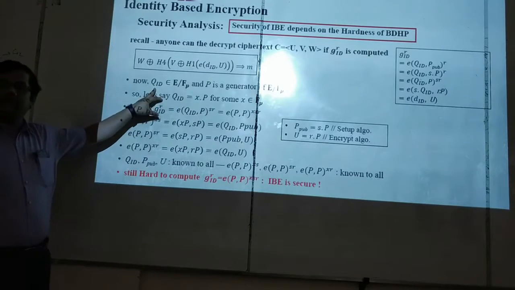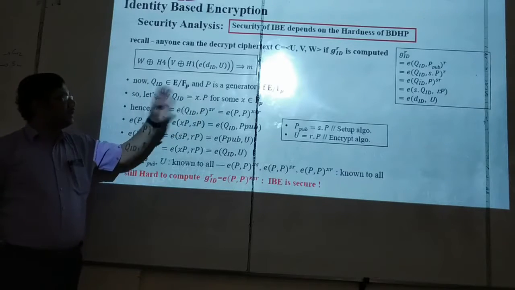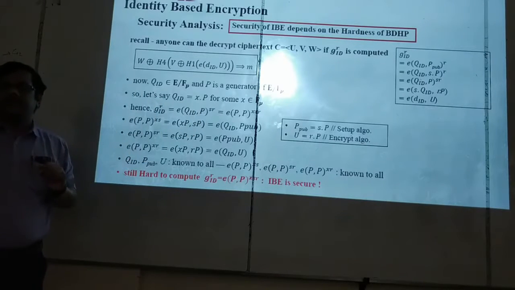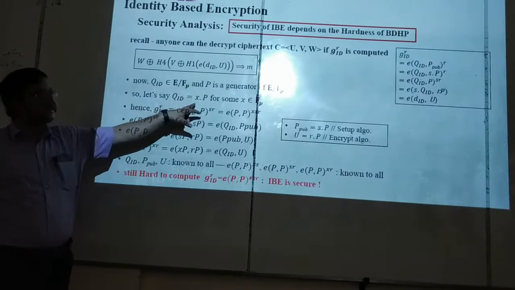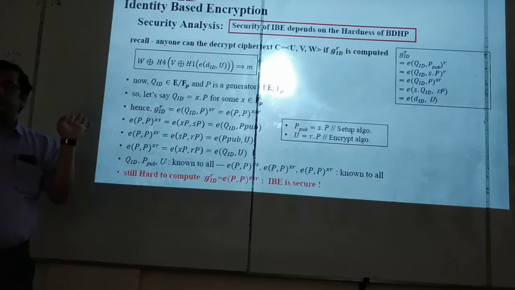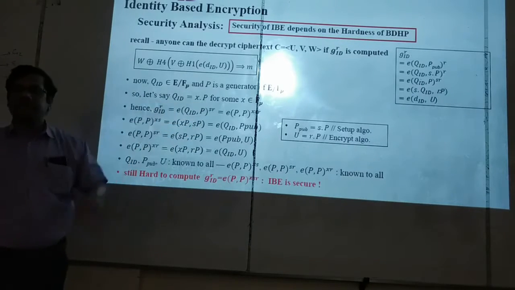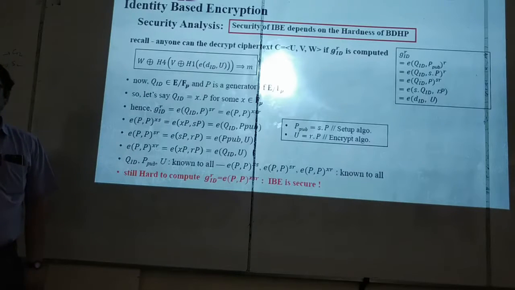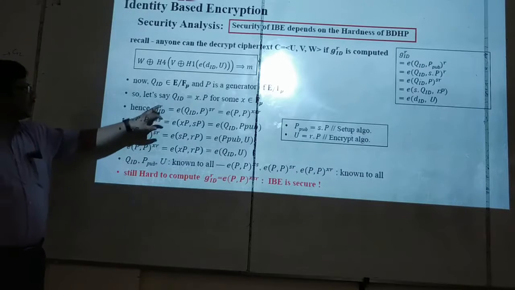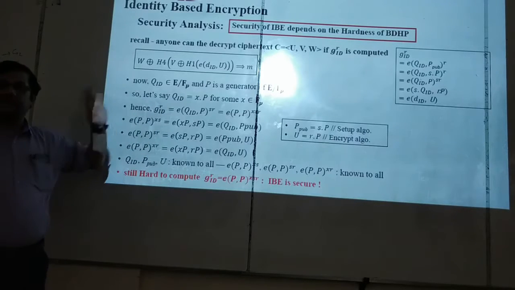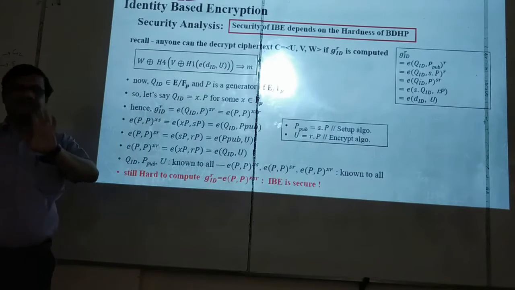Q_ID is a point on the elliptic curve. What is Q_ID? Recall again: the point corresponding to the identity is a point on the elliptic curve. So if this is a point on the elliptic curve and P is the generator of the elliptic curve, I can say that Q_ID is some x into P, for some scalar x in F_p or F_q. Understood? This much assumption is sufficient. Q_ID is some x into P.